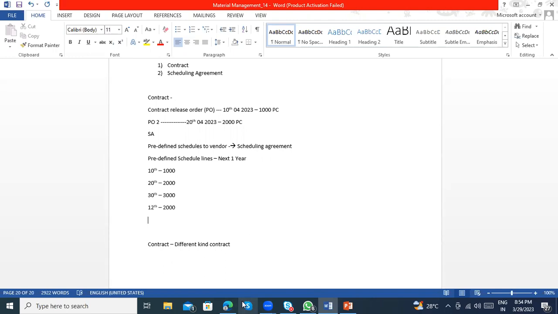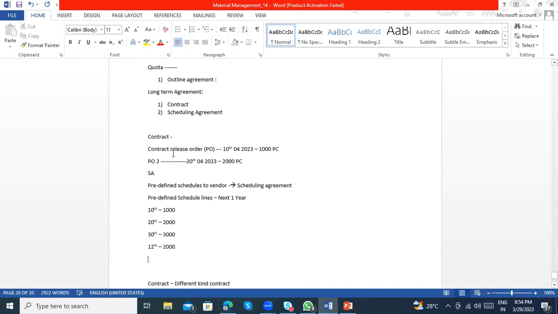Here again we have different scenarios. If you want to increase that, you can increase it if the vendor accepts increasing the quantity or price. It depends on you, the client and the vendor. They can make modifications in the contract. Yes, I can always increase, that is not an issue.